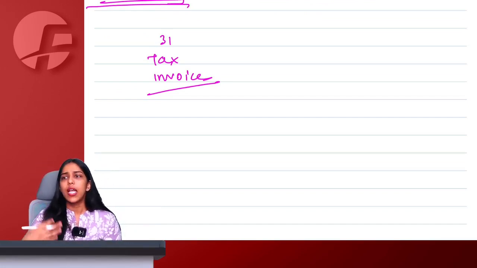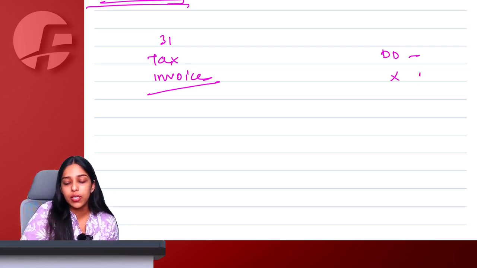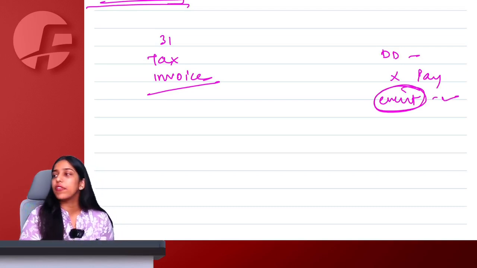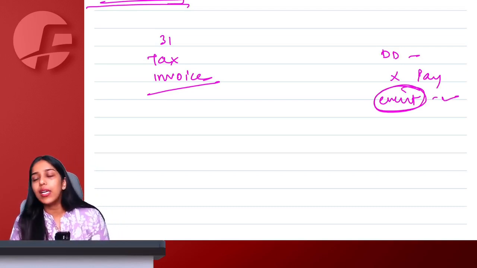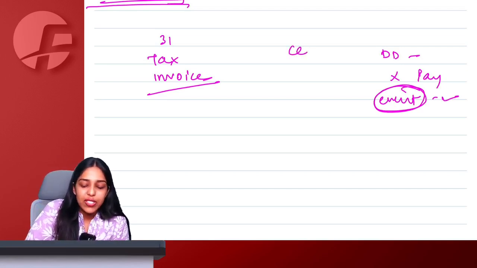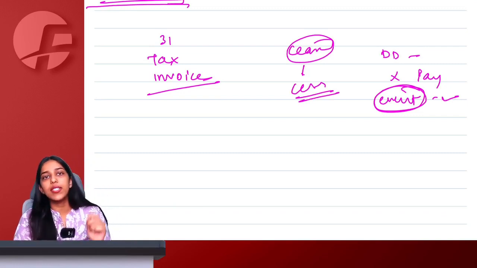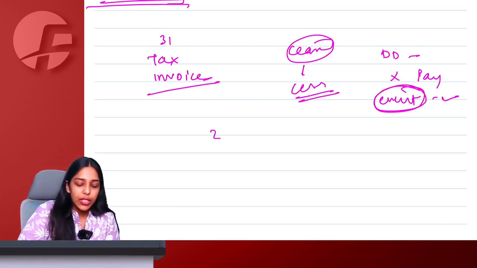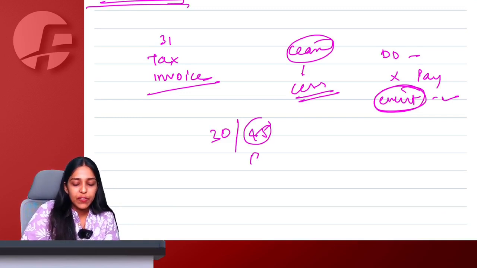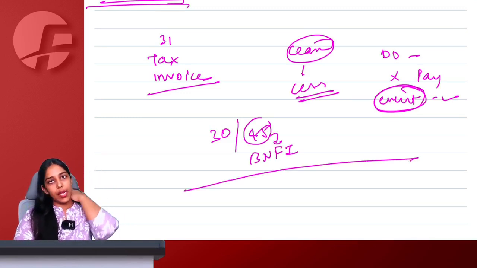Talking about services, ma'am, for continuous services, due date of payment ascertainable, that becomes last date to issue invoice. Not ascertainable, when you receive actual payment, but if the payment is linked to some event, the day on which that event happens becomes your last date to issue tax invoices. Then if the service ceases in between, up to the date of cessation, you have to issue tax invoice immediately and normally within 30 days. But for bank, NBFC, financial institution, insurance company, they get time of 45 days to issue tax invoices.